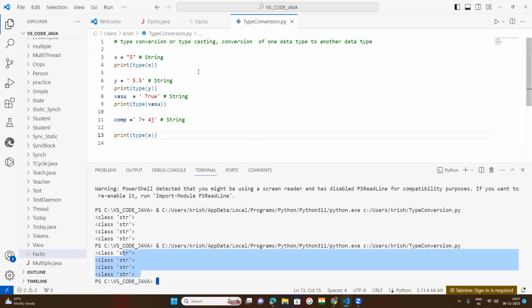How many? 4 types of data. This one is an integer, but it is a string represented in double quotation marks. 5.5 is a floating point number, a float, but it is a string. True is a Boolean, but kept under single quotation marks, so it is a string. This is a complex number kept in single quotation marks, a string.